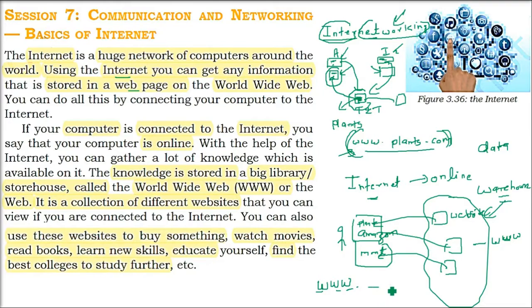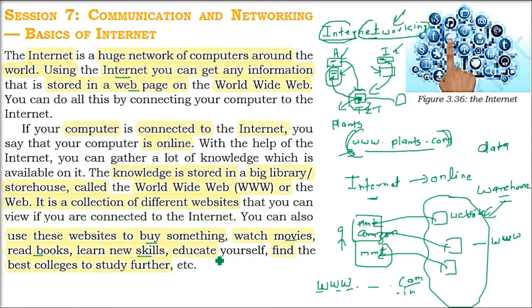So www dot, the name of the place or the folder where you have kept the file, and .com. This com is a domain. So www for World Wide Web, then between the dots you have a very specific name, and then .com, .in, or different things.